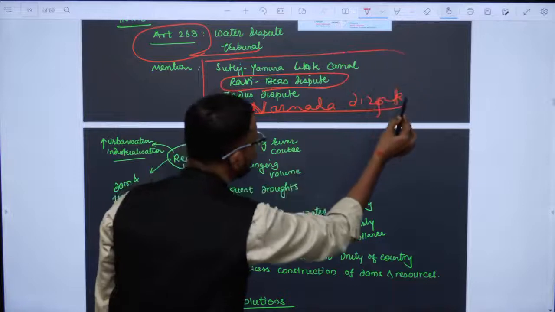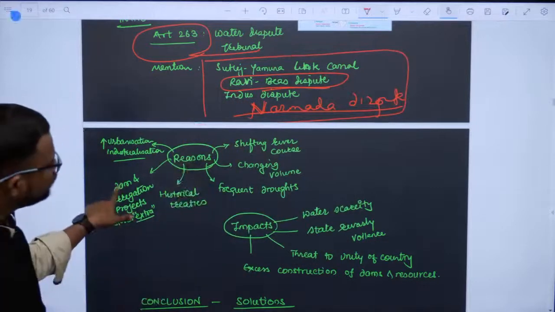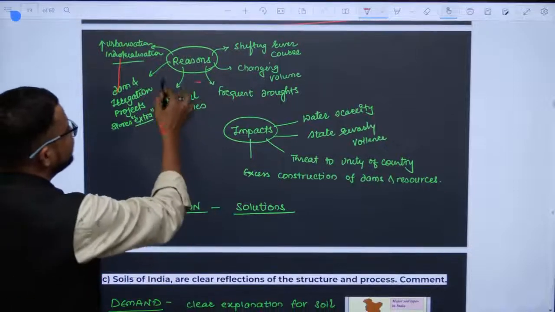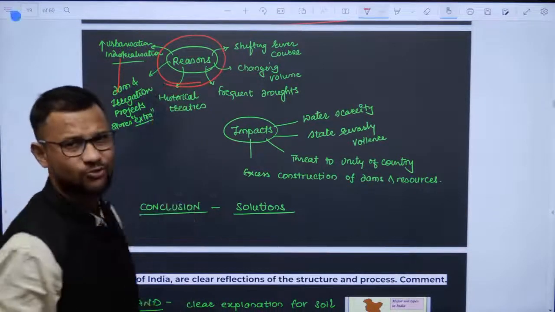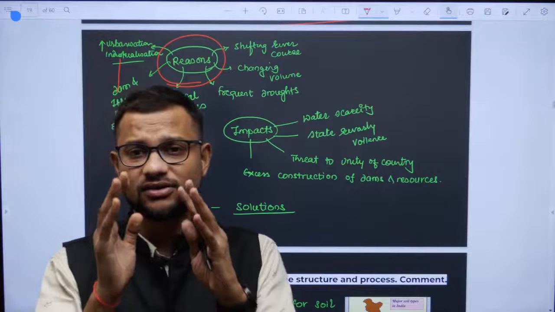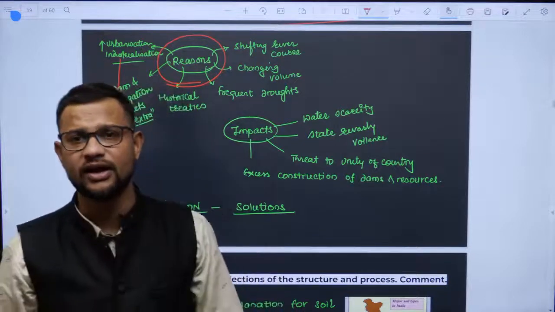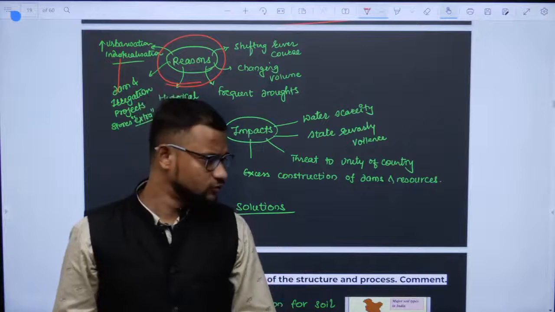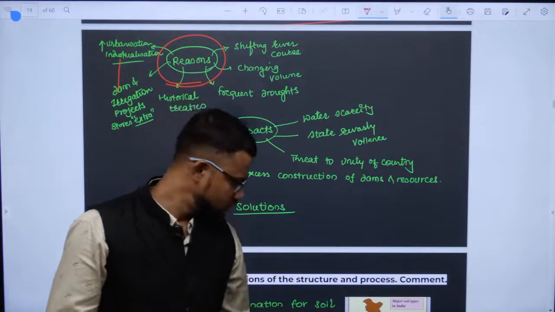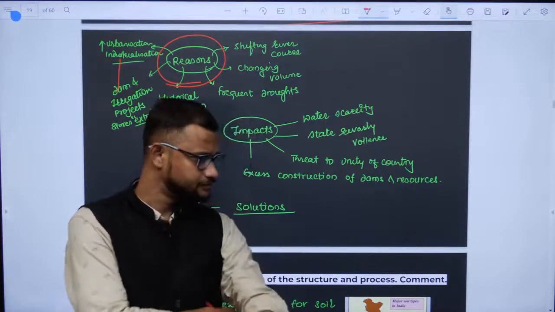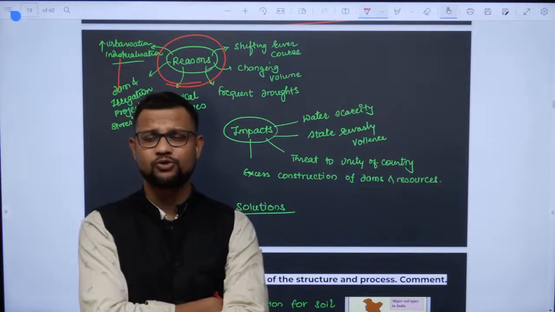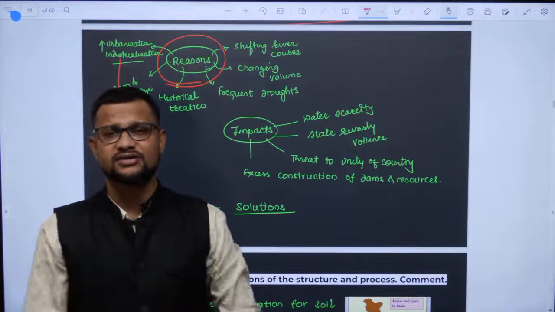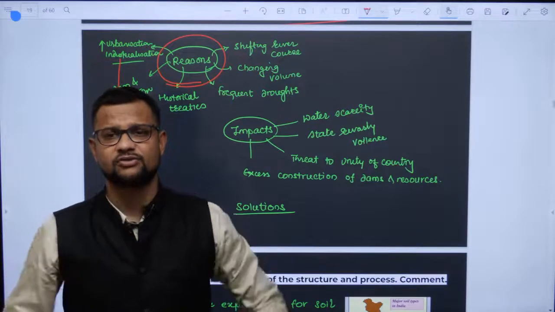Now you can elaborate these disputes in isolation or in general, then write about the reasons. Why are there river disputes in India? Water disputes in India have their stem in the formation of the states themselves.